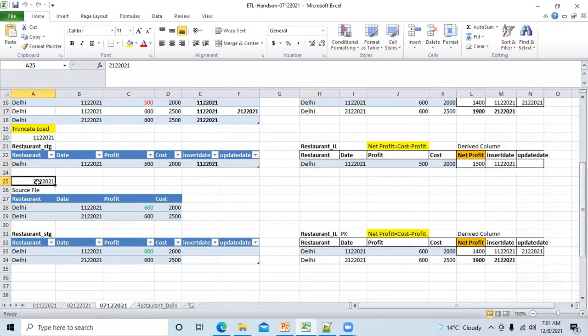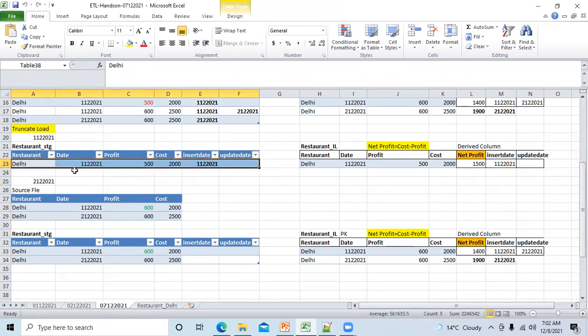Now on 2nd December, I have received this source file and loaded this data in staging. So first of all, in staging I have this data present, so I will delete this entire data.